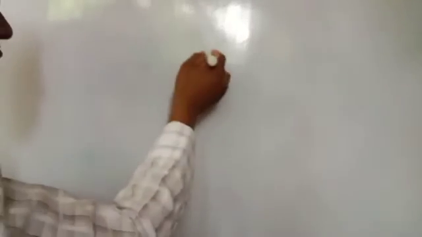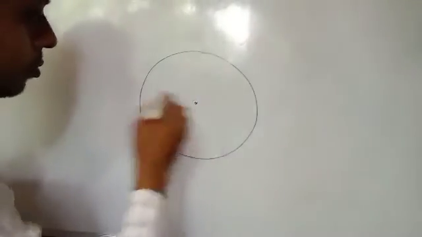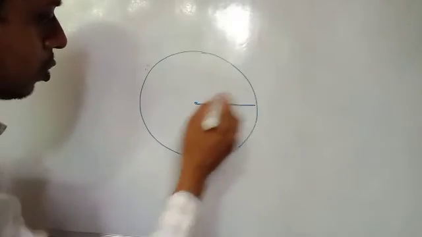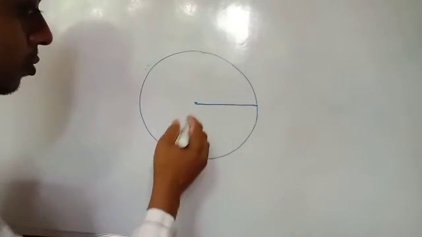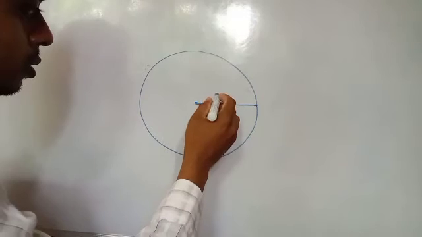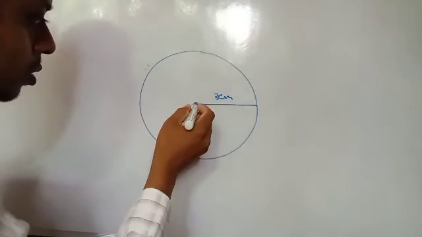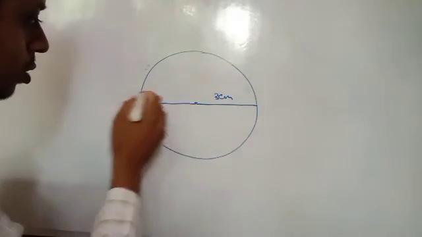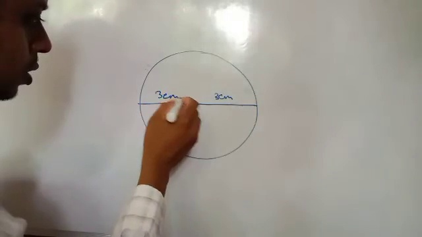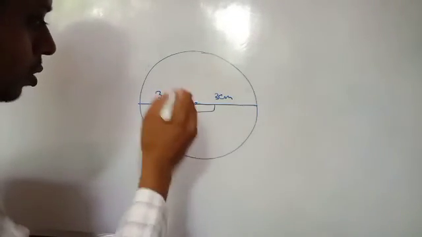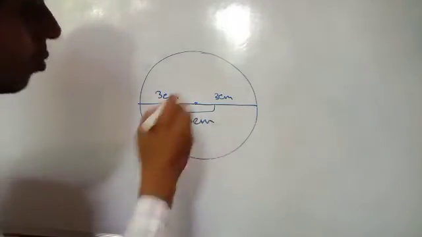Now, relation between radius and diameter. This one is radius, suppose 3 centimeter. This one also 3 centimeter. Total 6 centimeter.